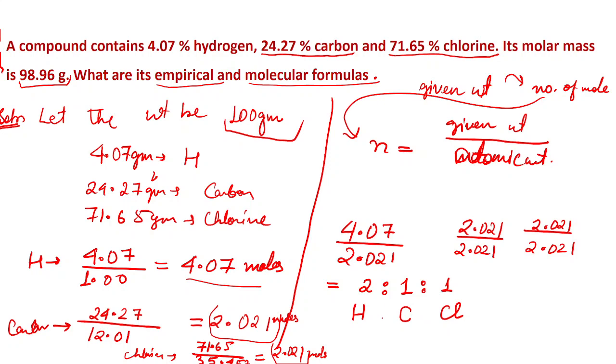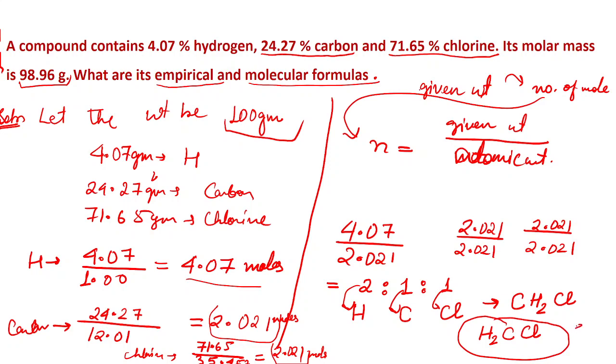Now how do we write it? First of all we will have to write carbon, then how many hydrogens? 2, and then how many chlorines? 1. That will be CH2Cl. You cannot change that order. Hydrogen is present 2, carbon 1 and chlorine is 1. So this is known as your empirical formula.